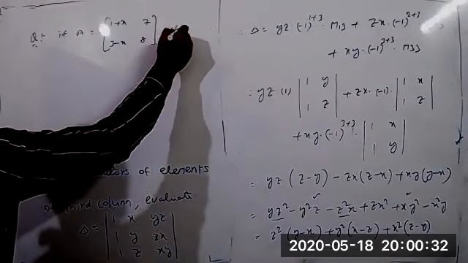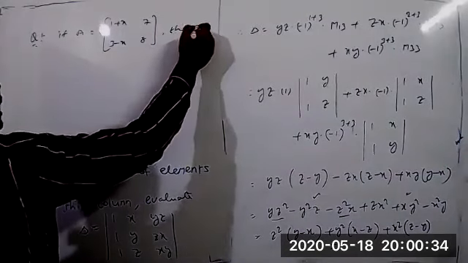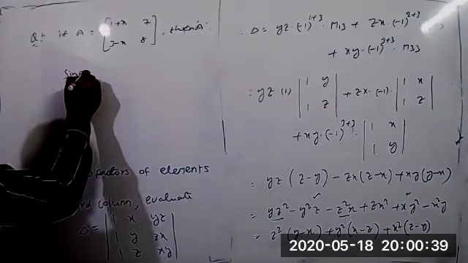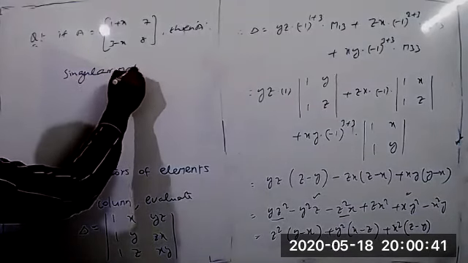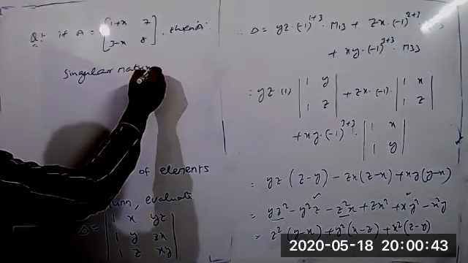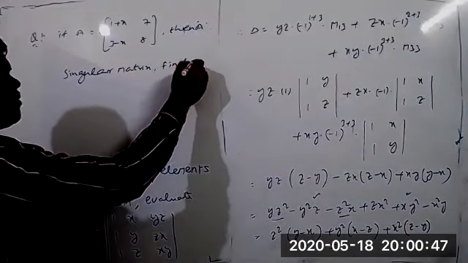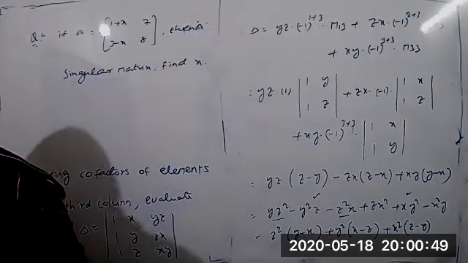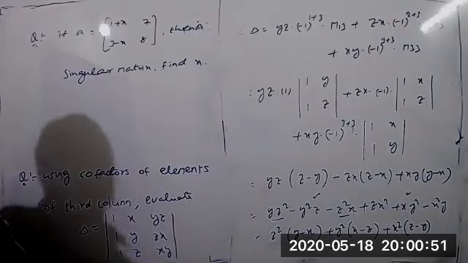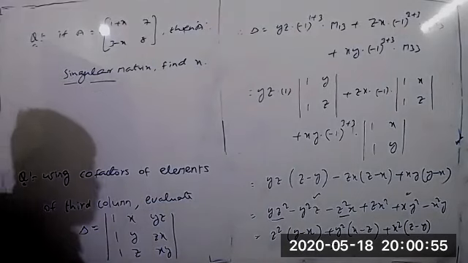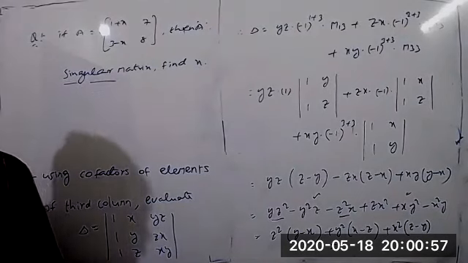then A is a singular matrix. We should find x, sir. Find x, given that A is a singular matrix. This is the answer only, one more question only. You can write that. What is the meaning of singular actually? Singular matrix means the determinant is always equal to 0.